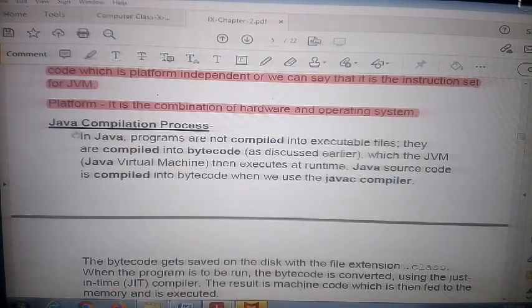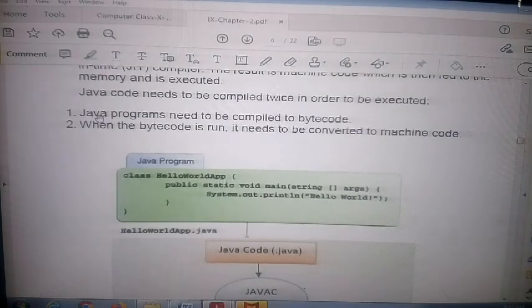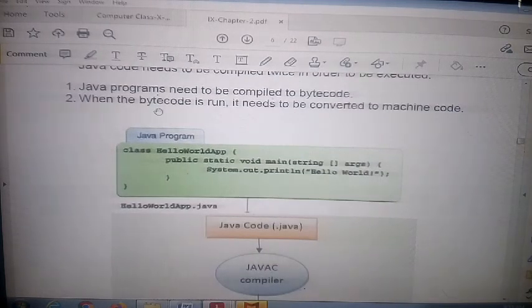Again the same things, Java compiling the processing. So here I will discuss now. Java programming needs compiling to byte code. So without compiling, can you run? No. Second, byte code needs to be converted to machine code.